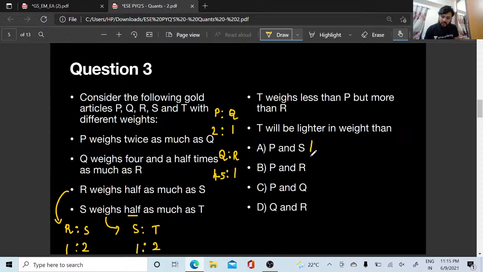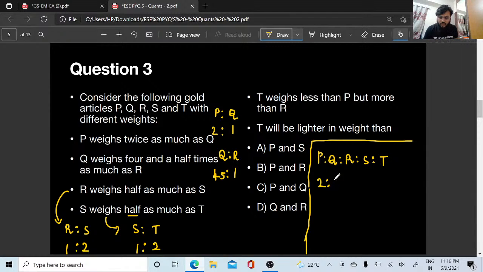So here we will apply our ratio logic. Just a minute. Why am I not able to draw a straight line? Right? Yes. So here P is to Q is to R is to S is to T. Okay, P is to R is to T. P is to Q I know what is the value, 2 is to 1. Q is to R I know what is the value, 4.5 is to 1. Yes or no? Then R is to S, what is the value, 1 is to 2. S is to T, what is the value, 1 is to 2.